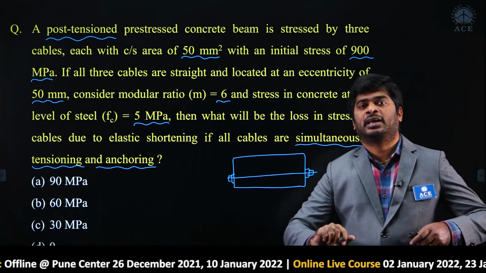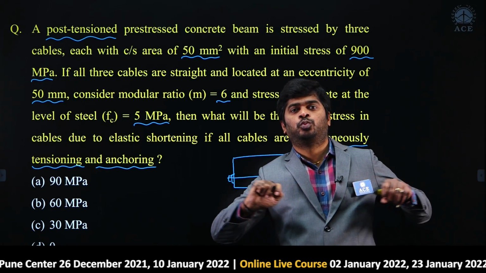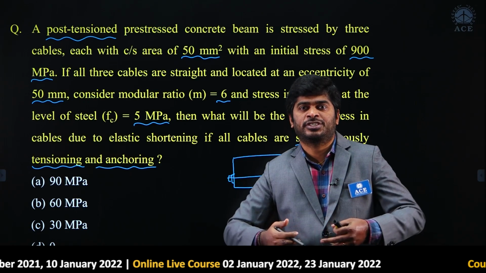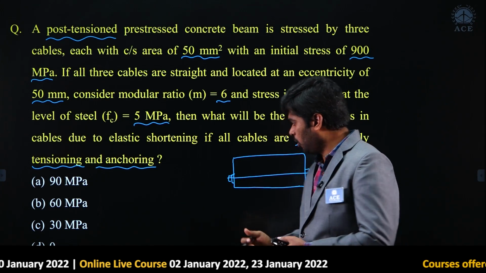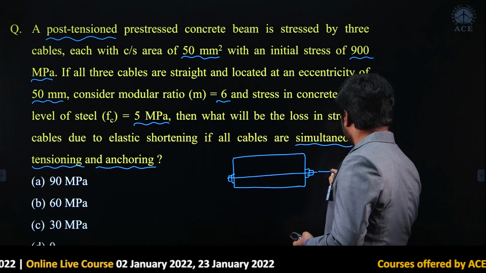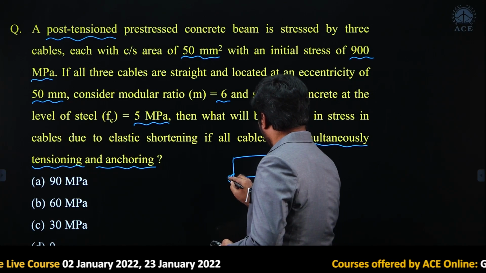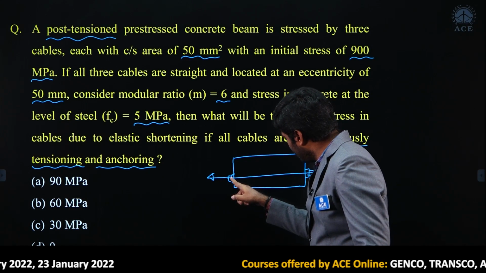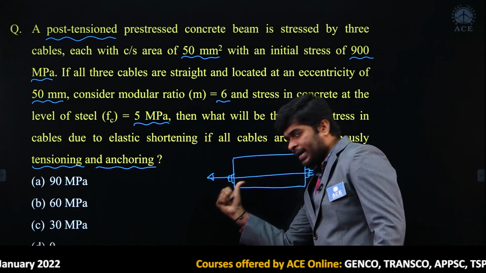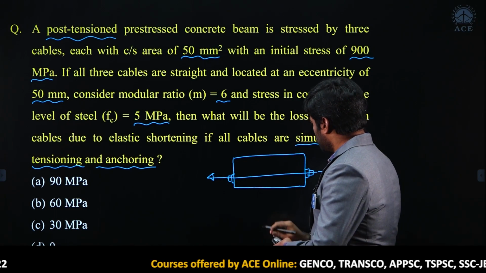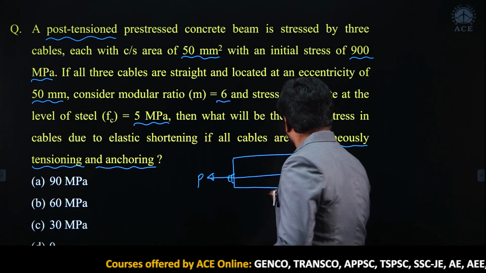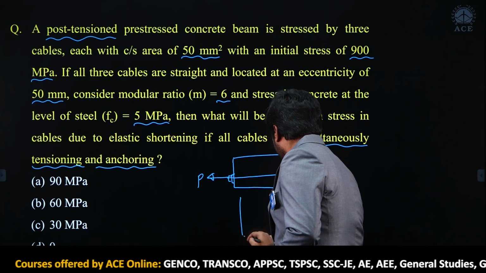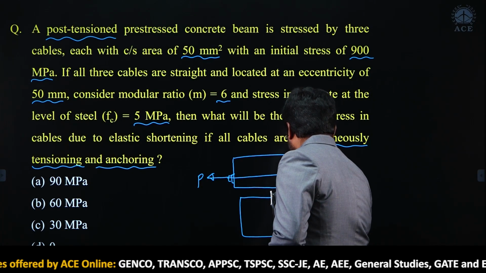This mechanical jack or hydraulic jack pulls the tendon so that stress is developed in the tendon. Whenever it is pulling, it will push the anchorage. So for the required force, the member deforms to this level, let us say.